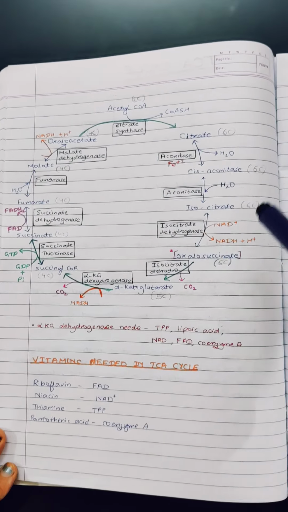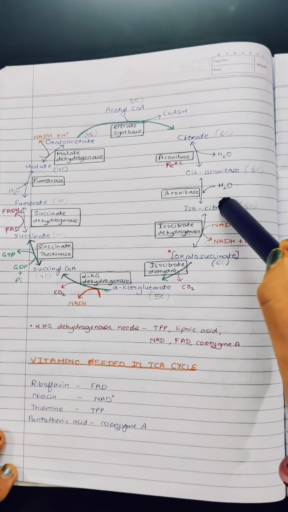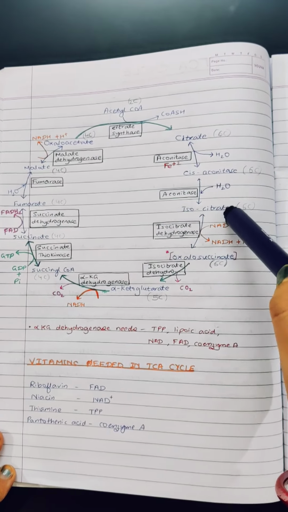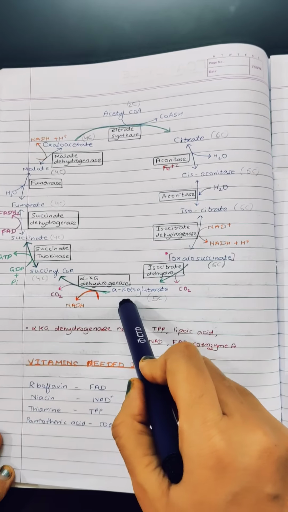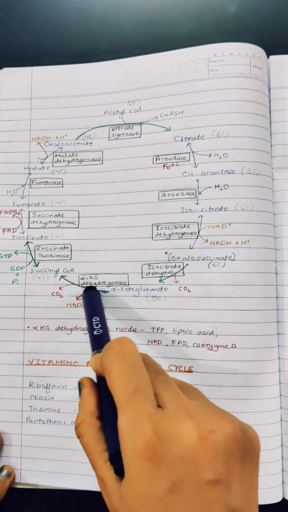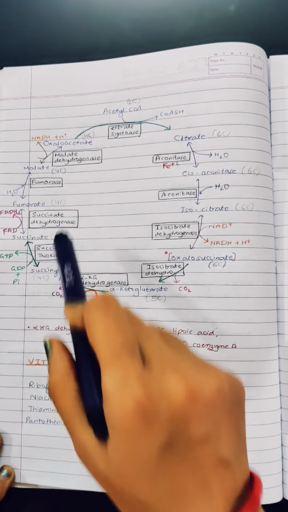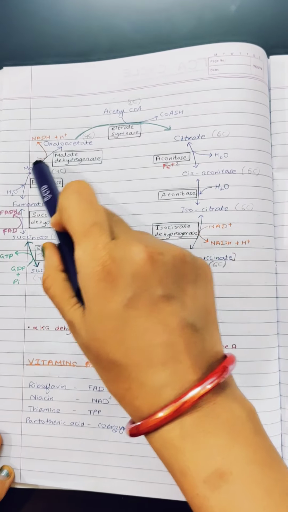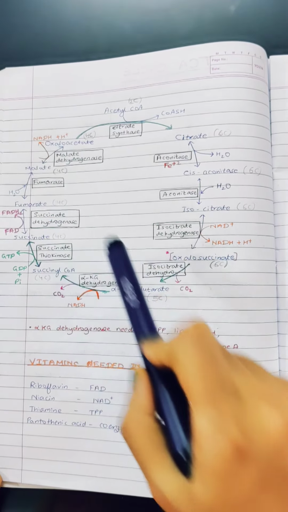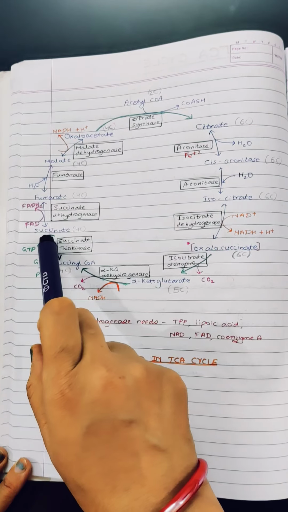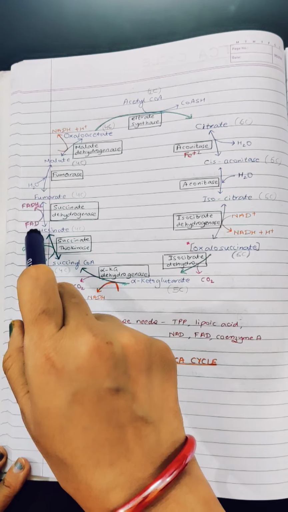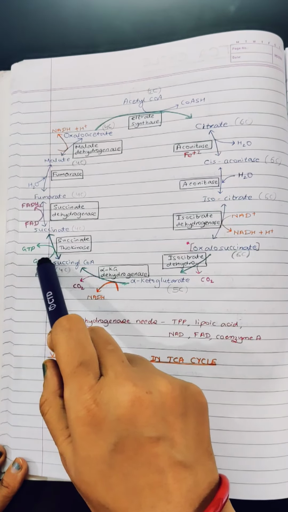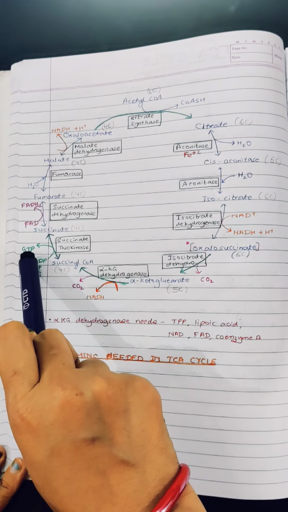Next important point, the isocitrate to oxalosuccinate, first molecule of NADH is liberated. Alpha ketoglutarate to succinyl-CoA, second molecule of NADH is liberated, and from malate to oxaloacetate, third molecule of NADH is liberated. One molecule of FADH2 is formed from succinate to fumarate formation, and one molecule of GTP is liberated.